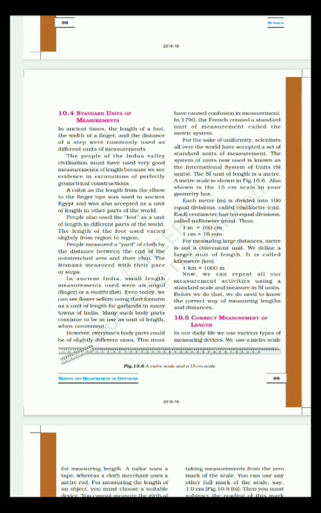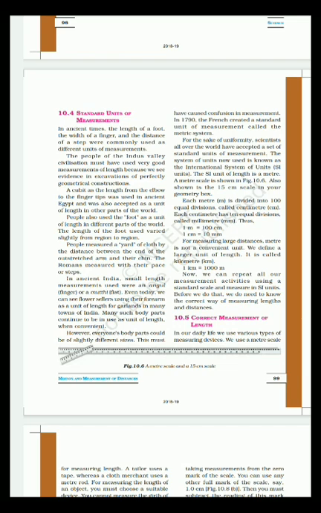In 1790, the French created a standard unit of measurement called the metric system. For the sake of uniformity, scientists all over the world have accepted a set of standard units of measurement. The system of units now used is known as the International System of Units, that is SI units. The SI unit of length is the meter.